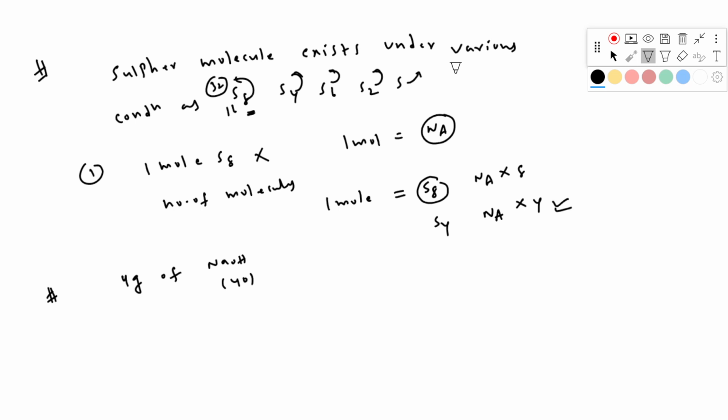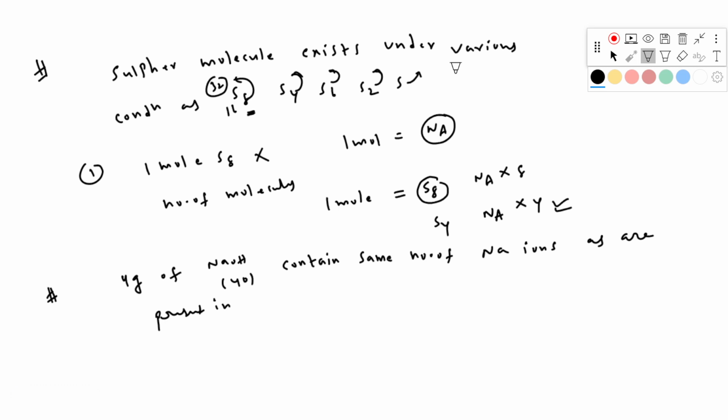Which option contains the same number of sodium ions as are present in this?